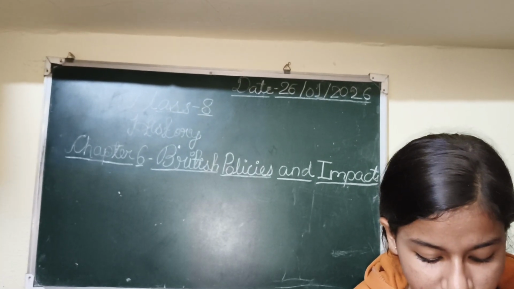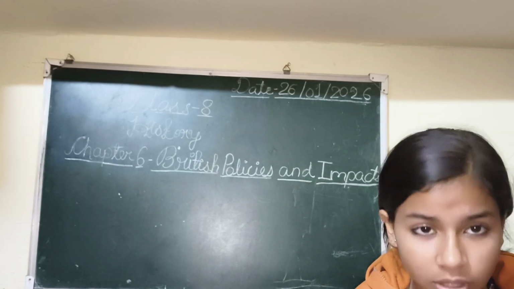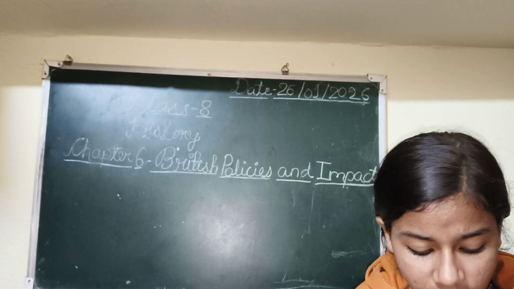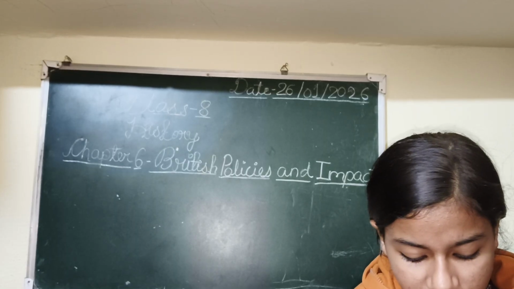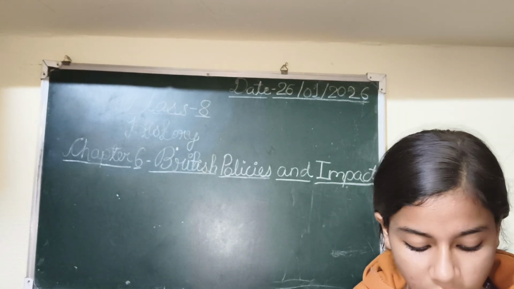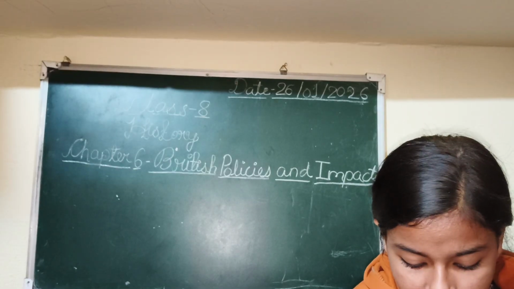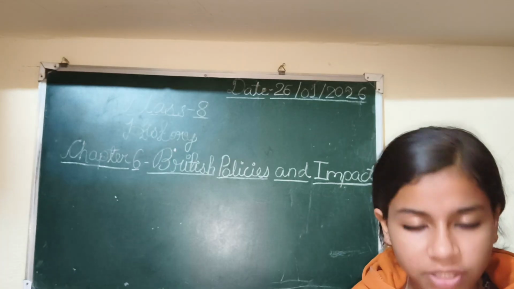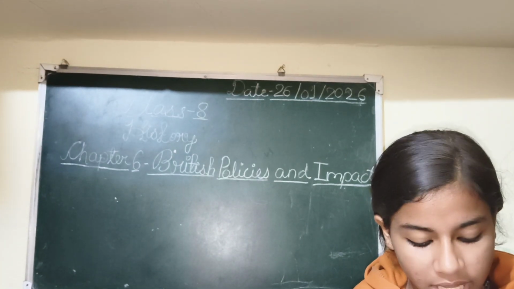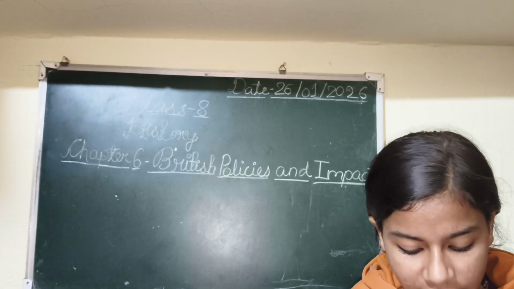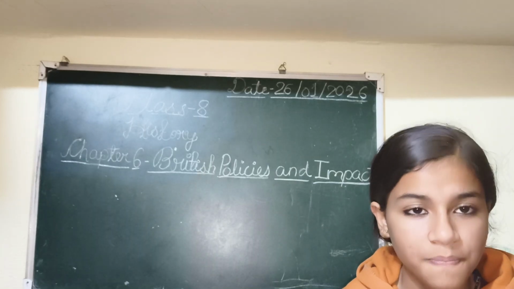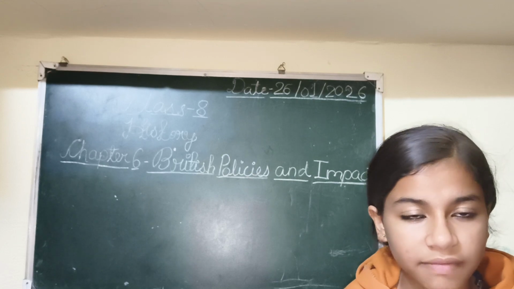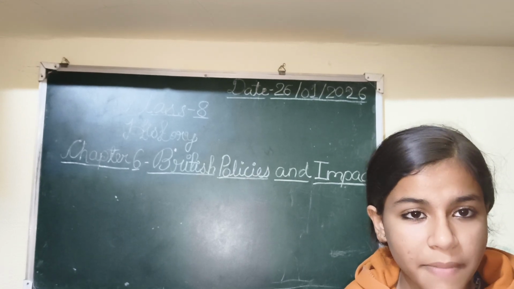Sixth one, Sony is preparing a speech on the land revenue system under British rule. Which of the following persons' contribution must she mention in her speech? A is Lord Cornwallis, Alexander Reed, Thomas Monro, all of these. So, for the land revenue system in British rule, Lord Cornwallis, Alexander Reed, and Thomas Monro played a very effective role in the British rule by making the policies.